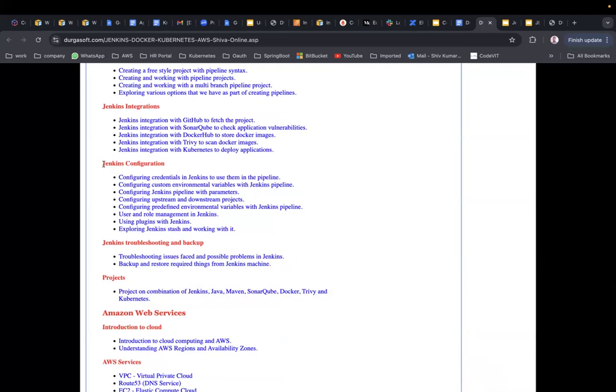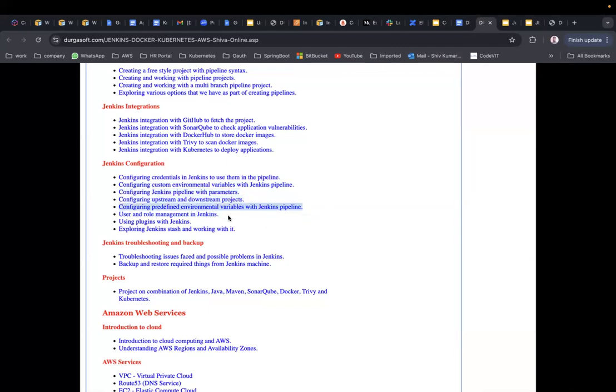Okay, so Jenkins configuration actually. Configuring credentials in Jenkins to use them in pipeline. Suppose you have a database password and some AWS secret key. Writing those secret keys and passwords in the Jenkins pipeline is not a good practice. You need to know how to secure them. So that's what you are going to see, the credentials. Okay, configuring custom environment variables. Configuring Jenkins pipeline with parameters, upstream and downstream projects, predefined environment variables.